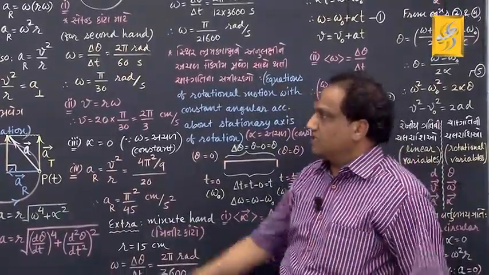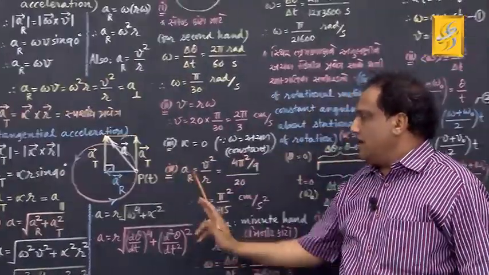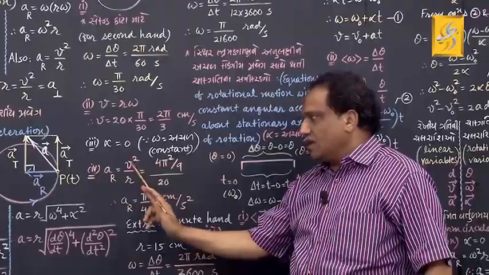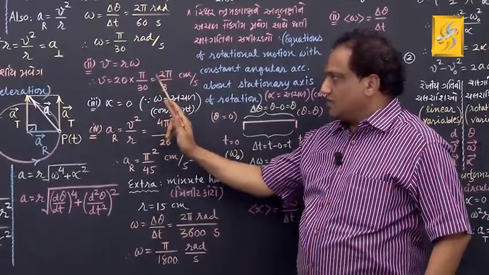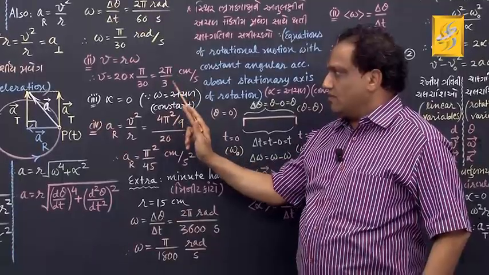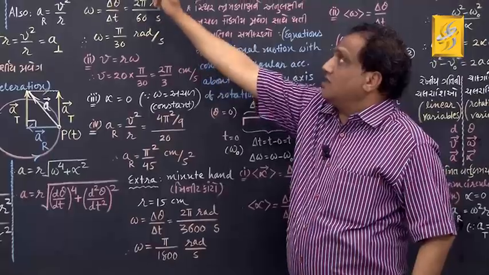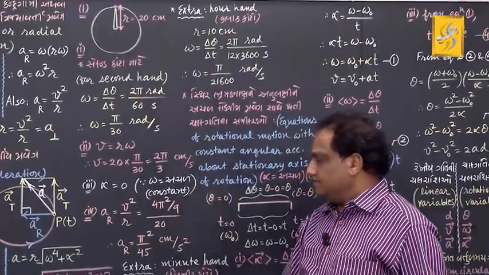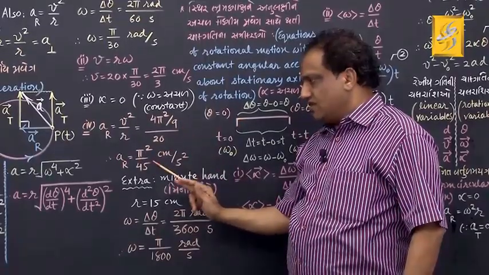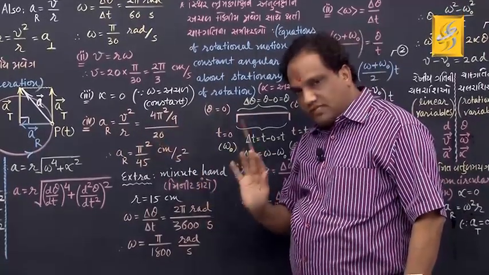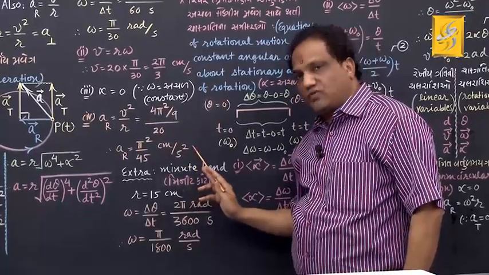Radial acceleration formula just now we had obtained. AR equals V square upon R. Take the square of this: 4 pi square upon 9, upon R. R is how much? 20 centimeter. Now 4 fives are 20 and this 9 will come down. 9 fives are 45. Pi square as it is. This much is the acceleration in centimeter per second square.